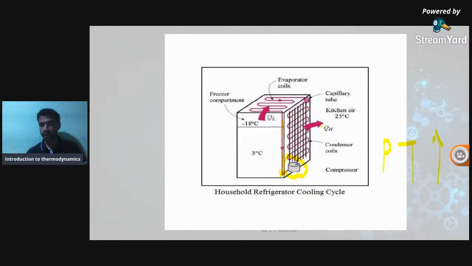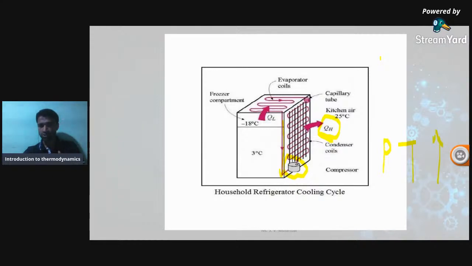Now, if you observe the back end of the fridge, we are generally told to keep the fridge about 15 to 20 centimeters away from the wall. What it indicates is that we provide some circulation of air over those coils. That is the air cooled condenser, which rejects heat to the atmosphere. After rejecting heat to the surroundings, the gas becomes liquid, though still at a higher temperature.